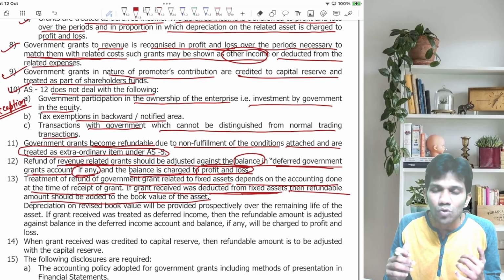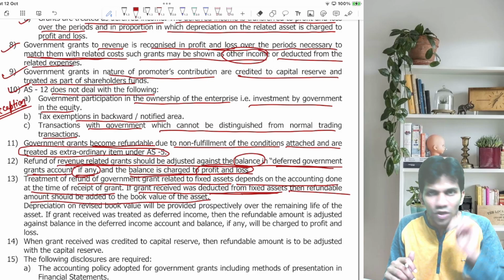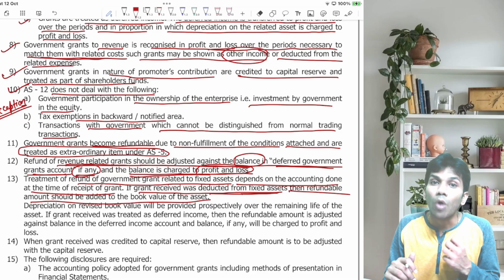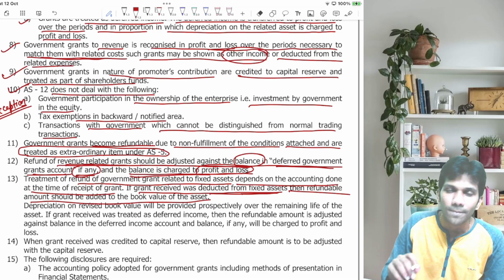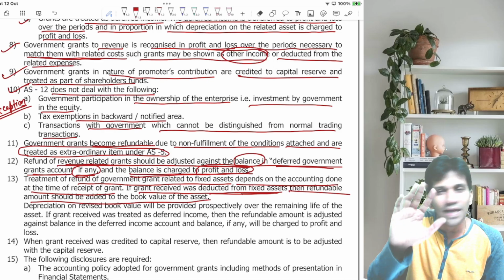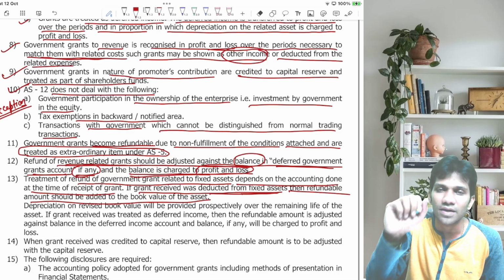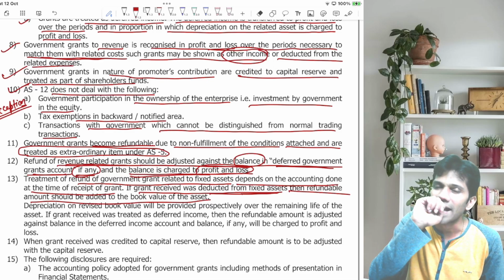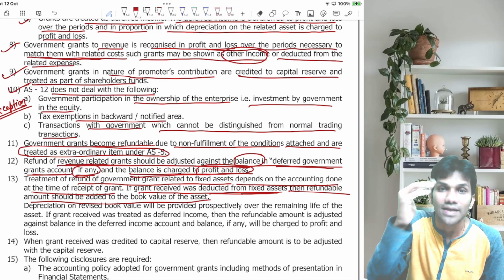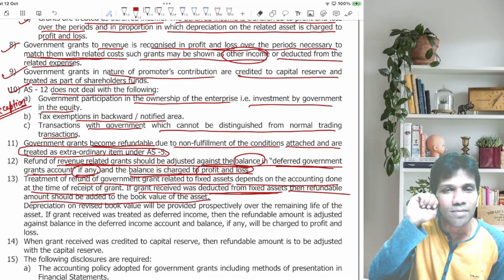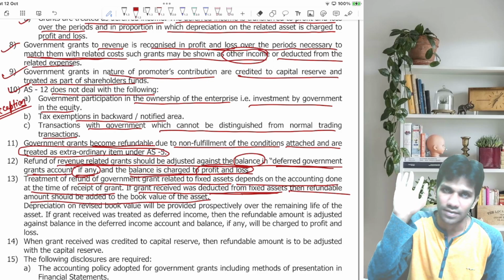I know it is very difficult to absorb, so let's take my example. 100 rupees cost of asset, 40 rupees is the grant receipt. What is the cost of the asset which I must have shown in the balance sheet if I would have followed the capital approach? 60 rupees. Let's assume the life of the asset is 10 years, and I have fulfilled the conditions for the first 2 years. What is the annual depreciation? 60 divided by 10, 6. 6 twos are 12. 60 minus 12, 48 is the WDV.